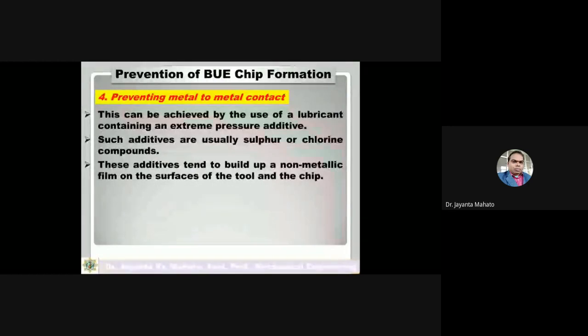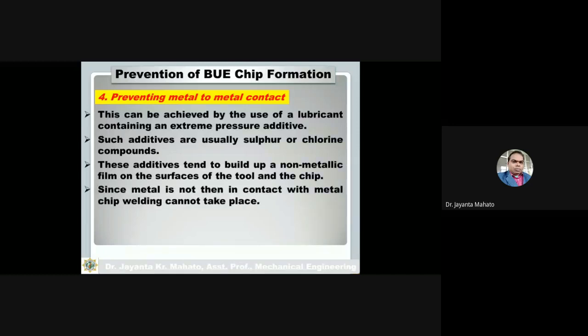The nature of these additives is to build up a non-metallic film on the surface of the tool and the chips. So between the chips and the tool it will work like a non-metallic film. Okay. Since metal is not then in contact with metal, chip welding cannot take place.